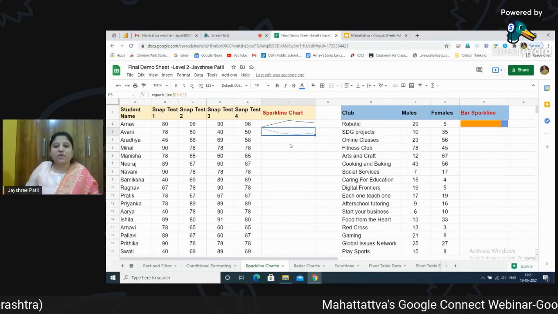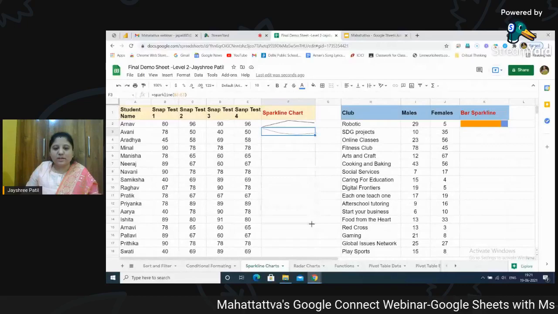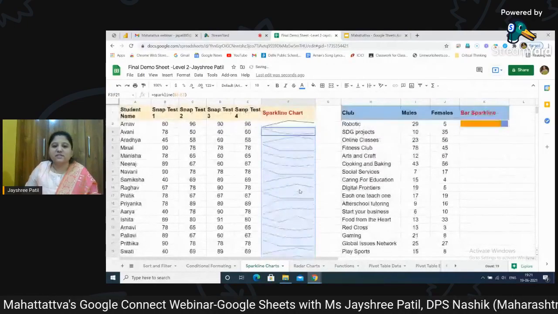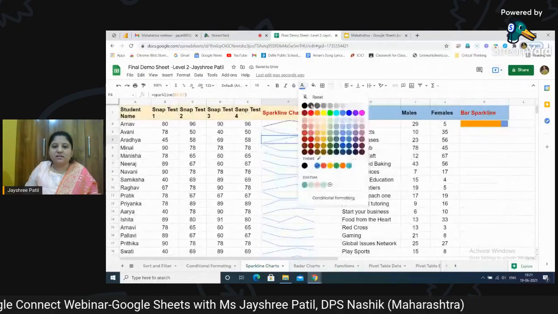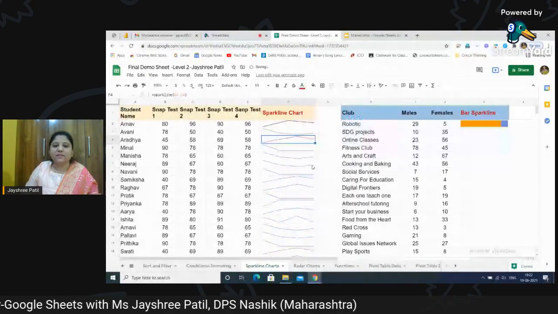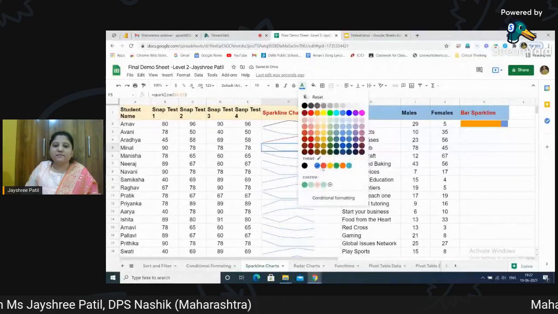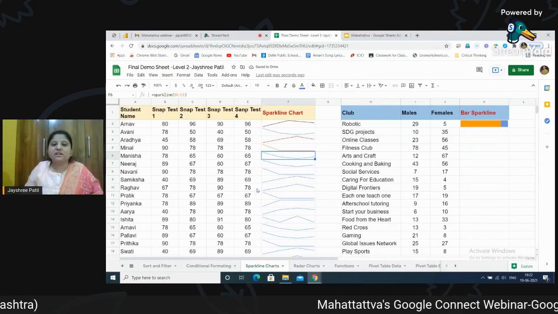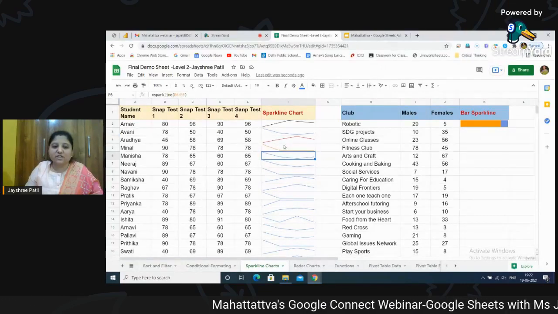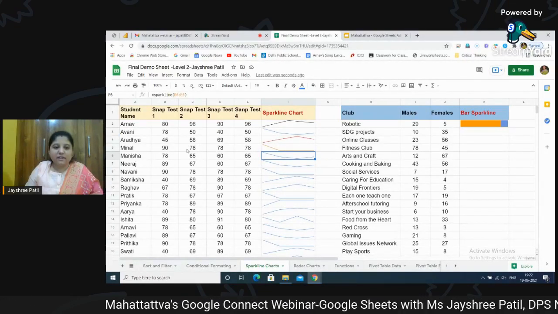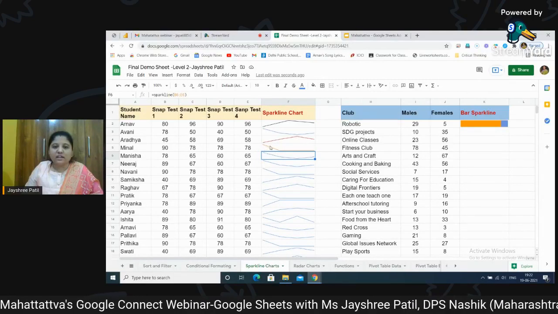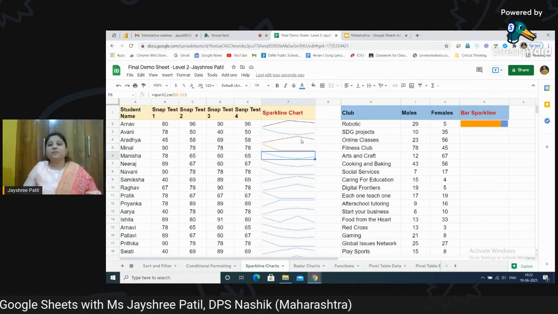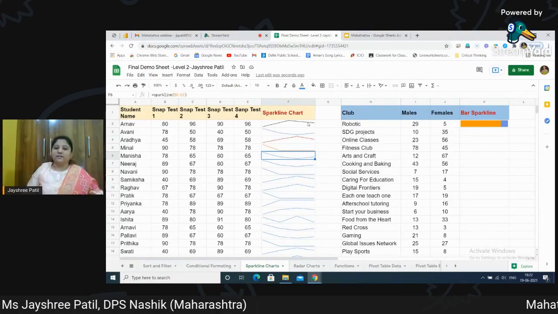Now, once you have applied the formula, you know very well, you just need to drag it down and automatically it will be applied for all other data. So this way, you can even change the color. The formatting part can be taken care of as per the requirement. So these sparklines are giving us the representation of each and every student. Here I can see very well the progress graph is going down. Here I can see it is going down. So we can look into that and we can help out the child or the students accordingly.